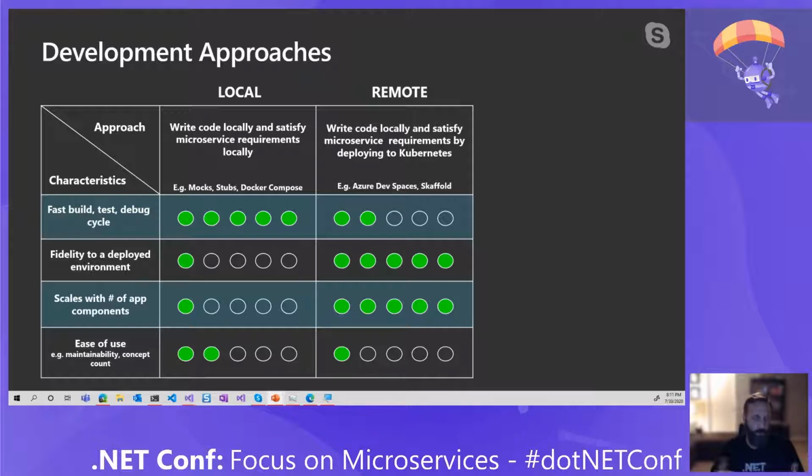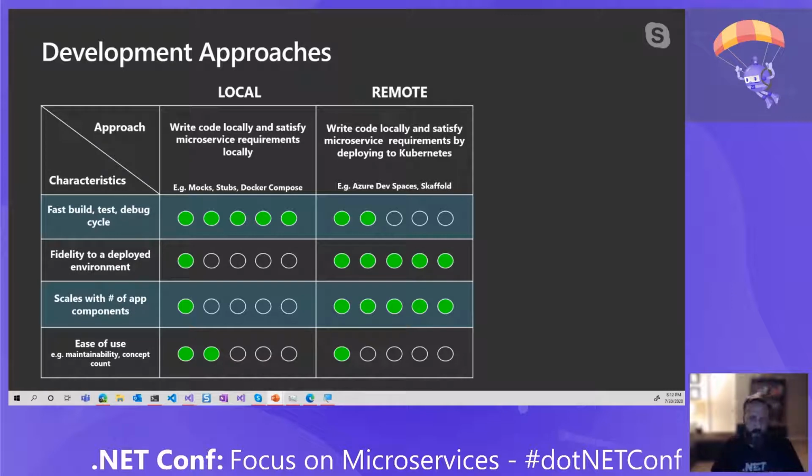This allows us to satisfy some of the fidelity when it comes to seeing how that runs in a deployed environment, and see how, as we scale those number of application components, we really don't have to deal with that. But when there's problems, when things break, which is where I like to focus on a lot of customers, that really starts to break down. Deployments fail, file syncings fail. We get caught up in the knowledge of things like Helm charts, deployment concepts, and we lose our focus on productivity. And that inner loop development velocity can really slow down, even though things like scaling issues are solved. So there's a trade-off.